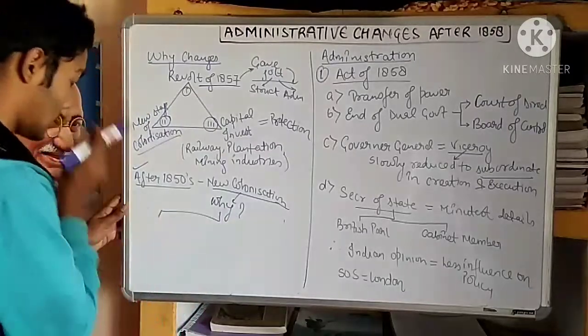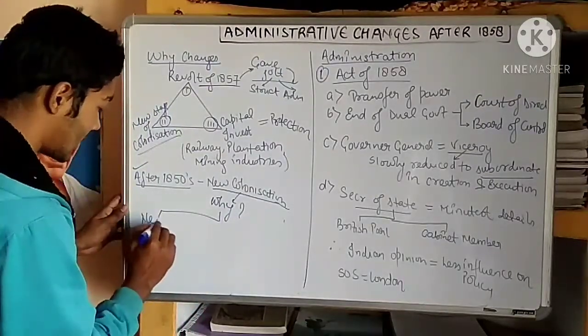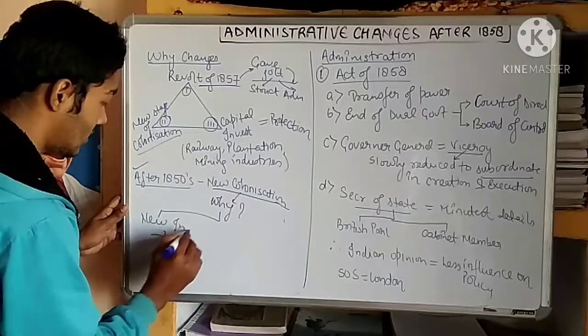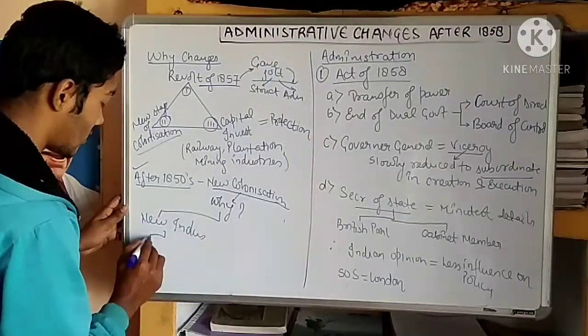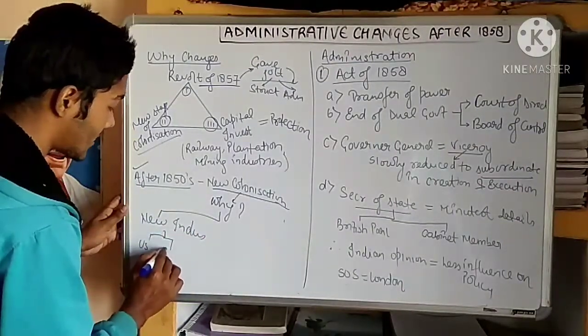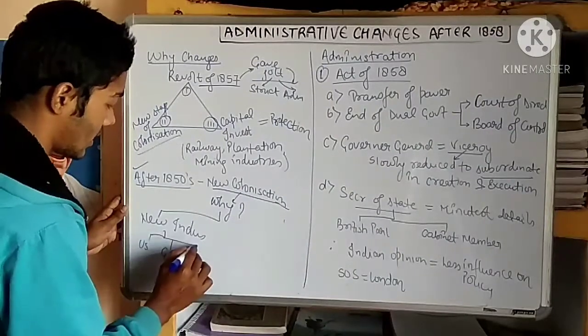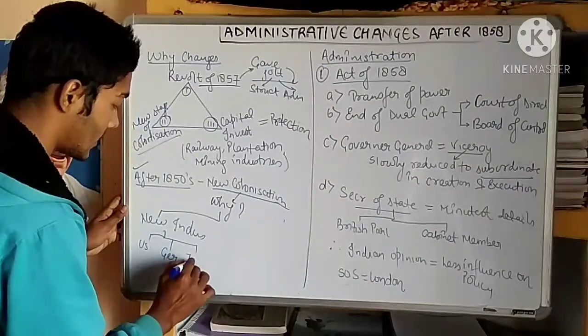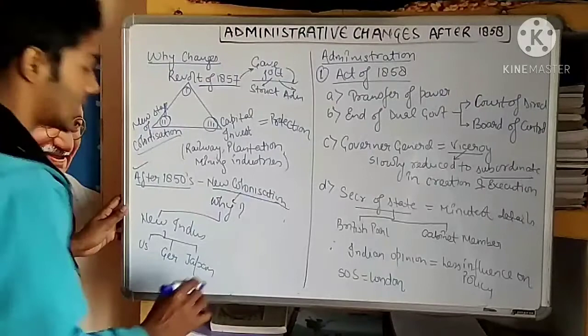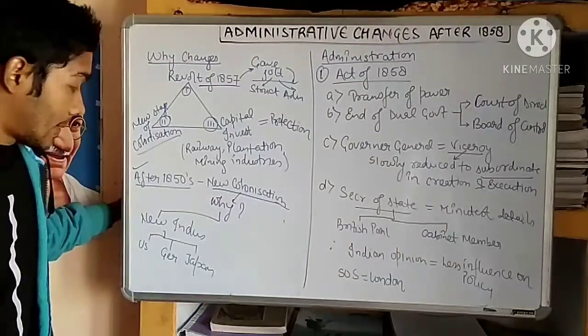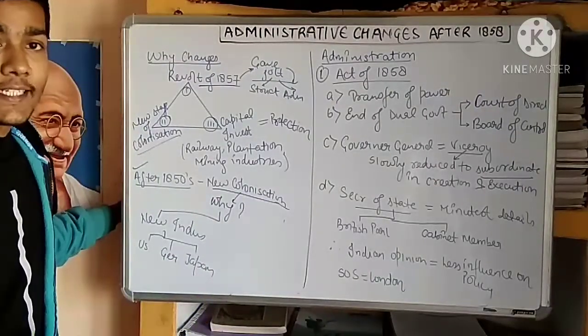This was happening because of the new industrialized nations. We have discussed that the new industrialized nations were the USA, Europe, that is Germany, Italy, and the third, Japan. These industrialized nations were emerging because there was a need in their economy.